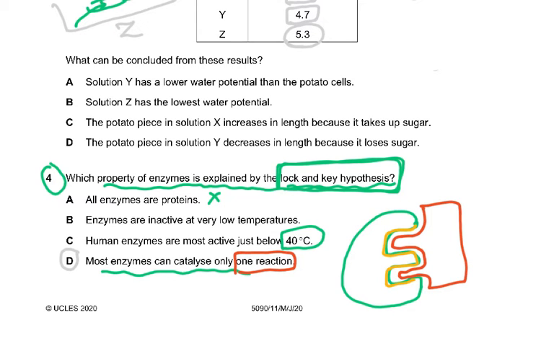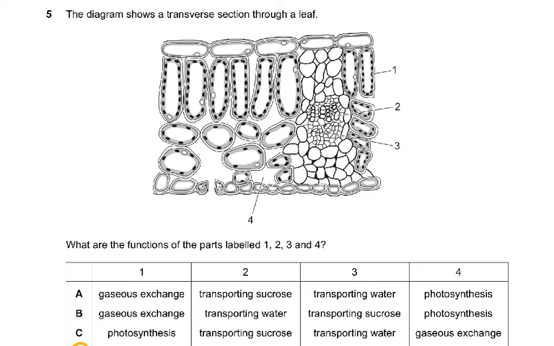The reason is because this depression, or as I say in Urdu, this khadda. Now this khadda is a very typical depression or a cleft, and what can fit into it is only a certain shape which is complementary. So this substrate is complementary, it's not the same shape. So the shape of the substrate is complementary to the active site. So please understand this.